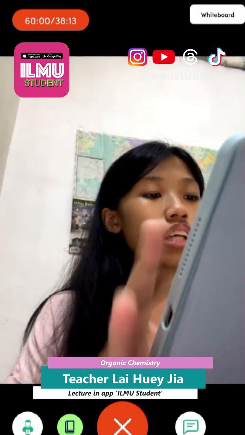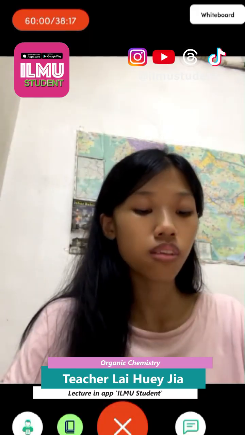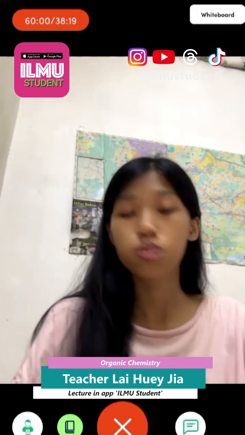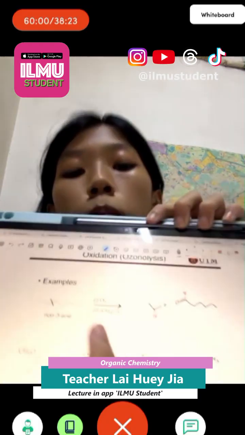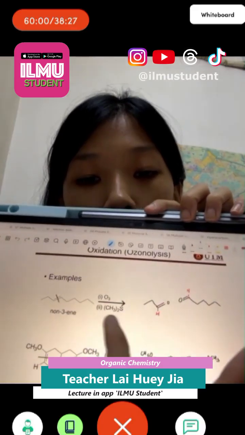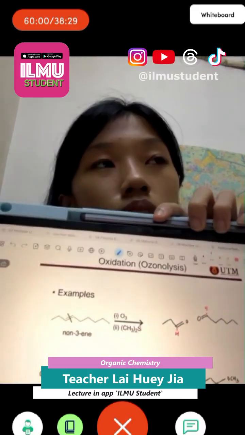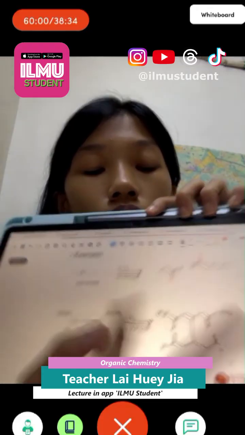Next is ozonolysis. In ozonolysis, the reactant that we use has two types. One we can use this: the upper one is O3, the lower one is (CH3)2S. But the other reactant we can use is O3 with zinc and H2O. Let's see.